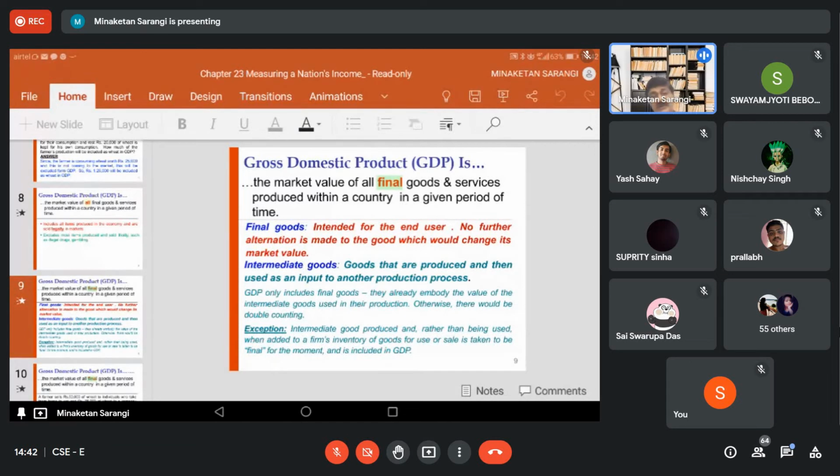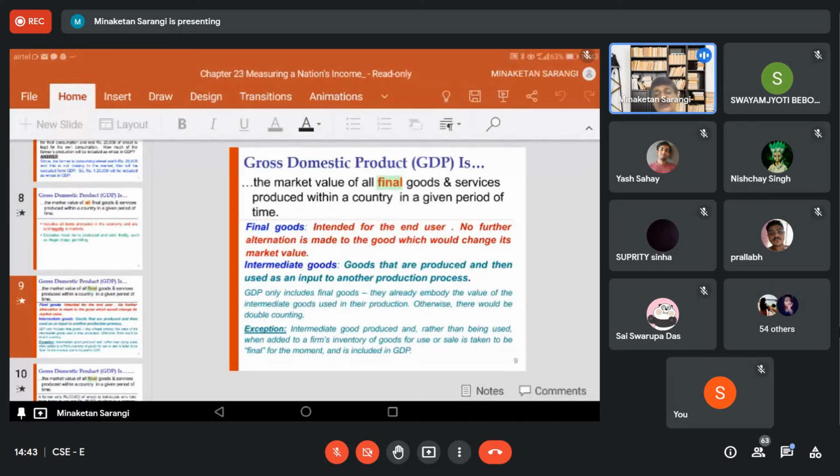I cited the example, the bread. If the household is purchasing bread, that bread is meant for final consumption, because you are purchasing bread from the market to consume it. But when a fast food center is taking that, this is not the final good for the fast food center.